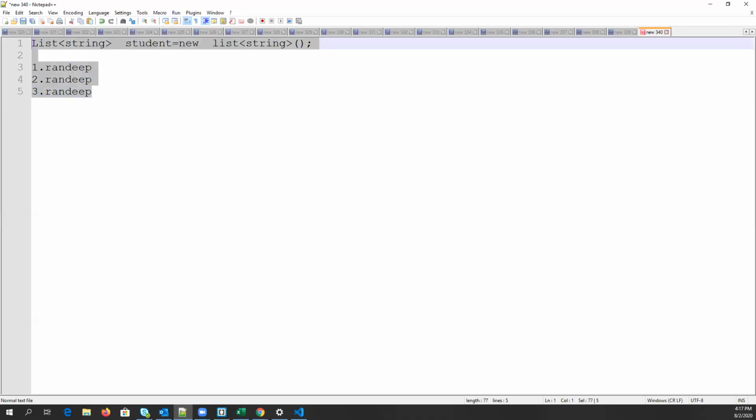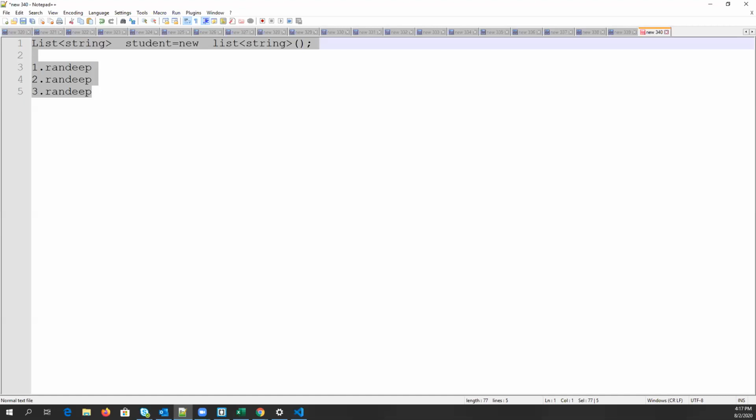Generally, what does your class teacher do? They define a roll number before the student name, like roll number 10 Randeep, roll number 11 Randeep, roll number 12 Randeep. Am I right? So in that case, only the specific person who has that correct roll number will say present, right?